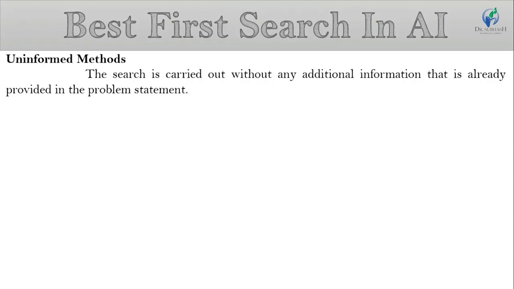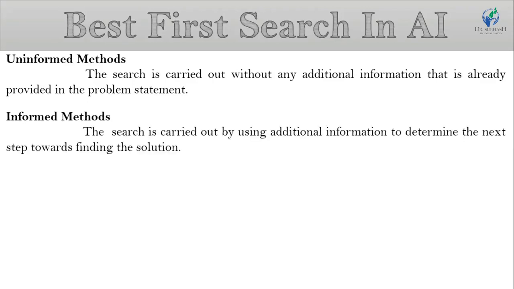Now, informed or heuristic methods are those where the search is carried out using additional information to determine the next steps toward finding the solution. Best first search is an example of such methods.